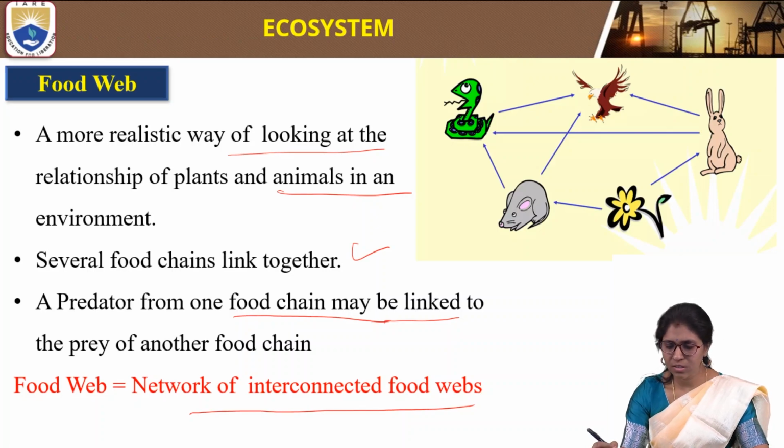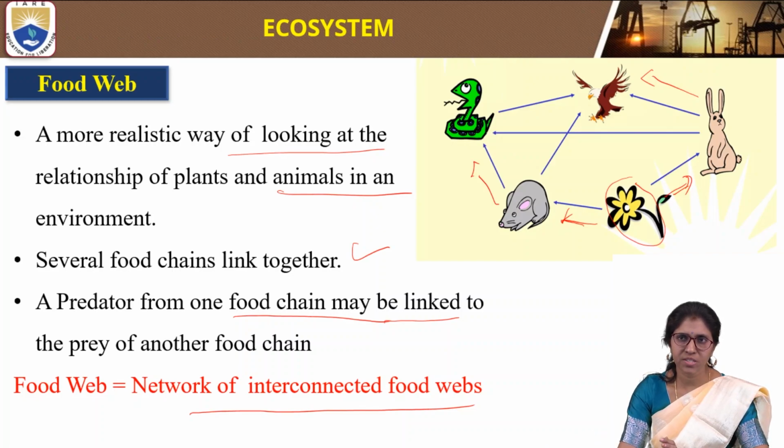If we see this diagram, one plant is consumed by rats and rabbits. This is one food chain and this is another food chain. This is consumed by a secondary consumer like birds, the eagle, and this rat is also consumed by a consumer like snakes. This is again consumed by a tertiary consumer.